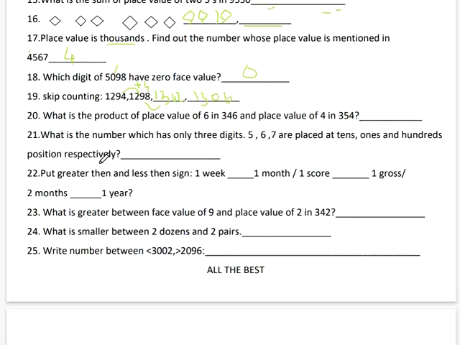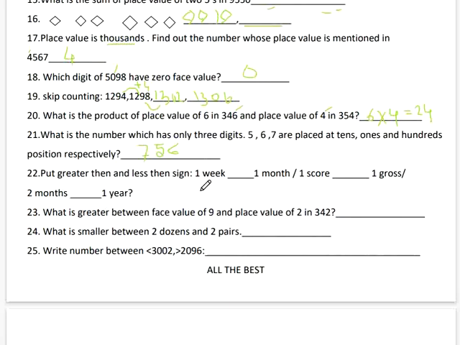What is the product of the place value of 6 and place value of 4? So place value of 6 is 6 and place value of 4 is 4. So the product of these two will be 24. What is the number which has only 3 digits? 5, 6, 7 are placed at the tens, ones, hundreds position respectively. So in the tens position will come 5, in the ones position will come 6 and in the hundreds position will come 7.